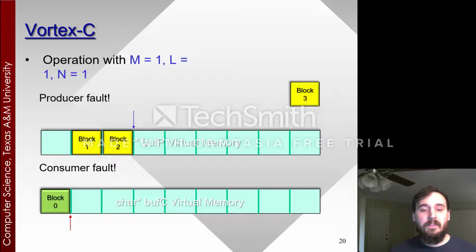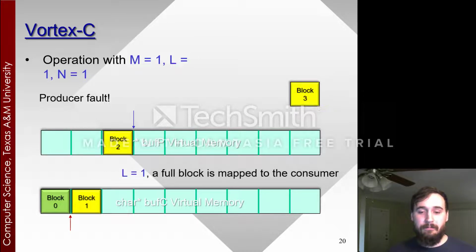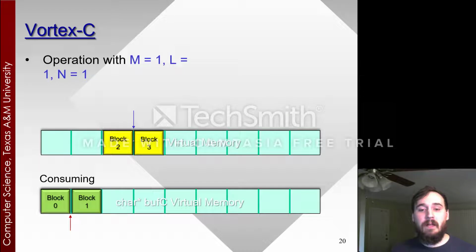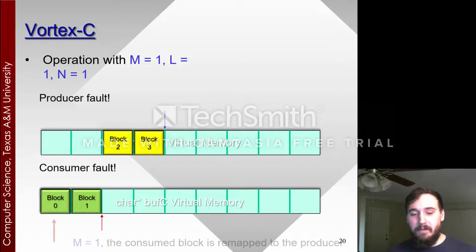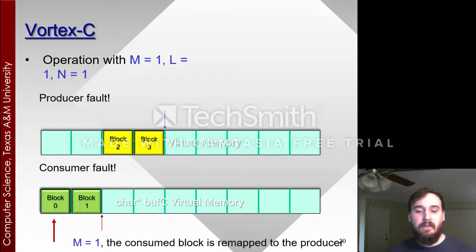They both roughly fault at the same time at the end of blocks 0 and 2 respectively. And at this time, the producer is able to pass block 1 down to the consumer. It grabs block 3 from the top of the stack for itself. The consumer begins consuming block 1. The producer begins producing block 3. And then again, they fault about at the same time.